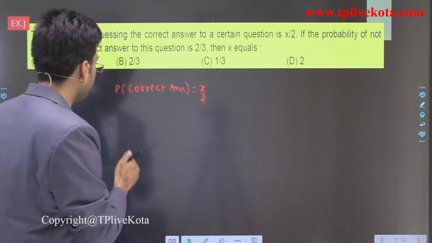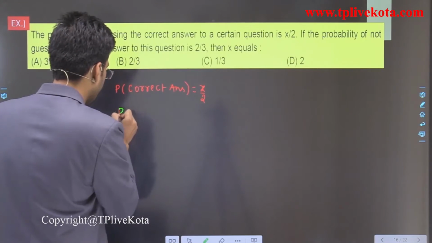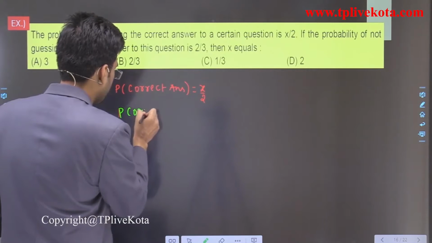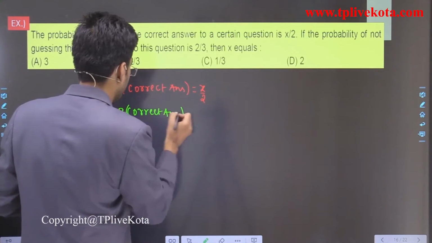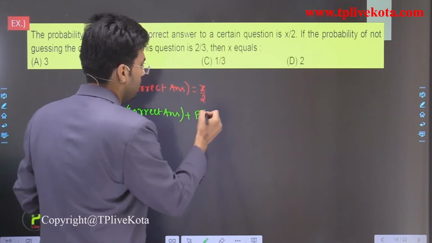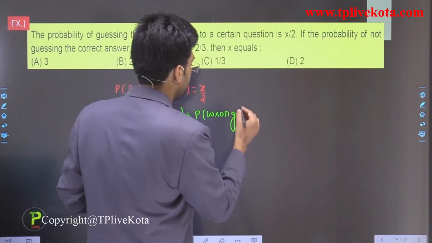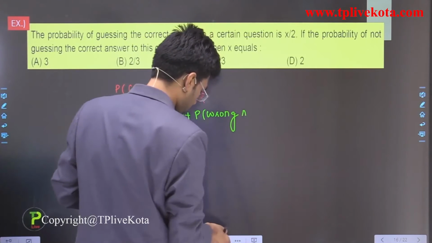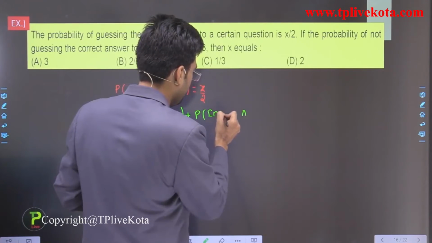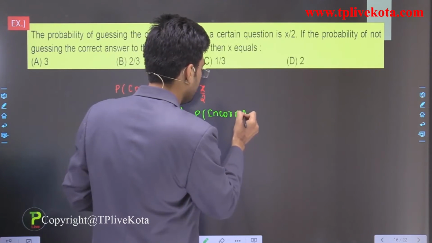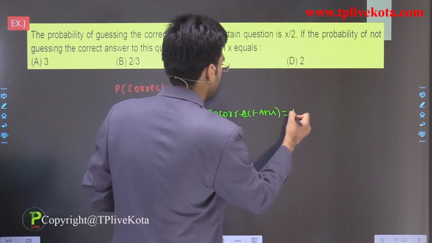So we can say that the probability of a correct answer plus the probability of an incorrect answer is equal to 1.